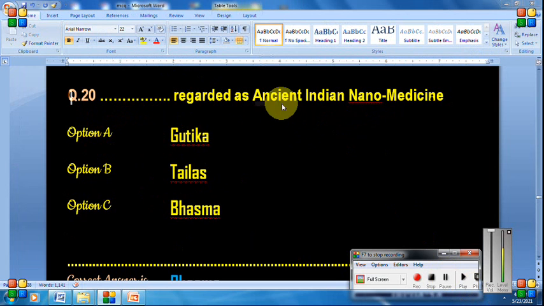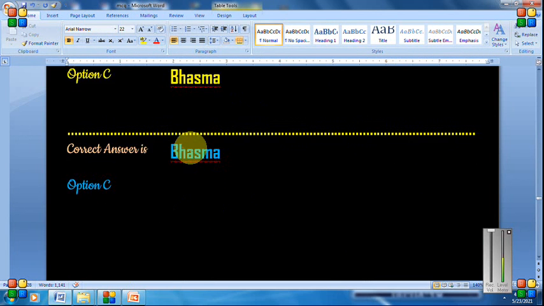A very important question. Dash is regarded as ancient Indian nanomedicine. So we all know bhasmas are regarded as the ancient Indian nanomedicine.